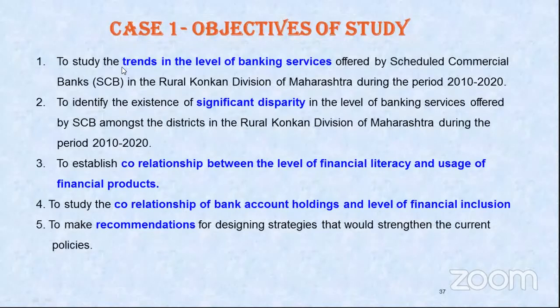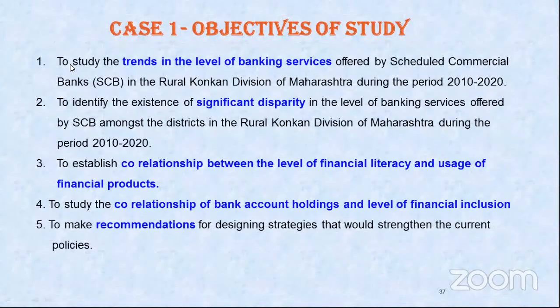But what am I studying? I am studying the trend, because for me, extent of financial education means I should know what is the trend of services in rural areas. The Konkan division is our area of research, Maharashtra state is the area of research, and this is the time period which we have selected. So just read this objective.